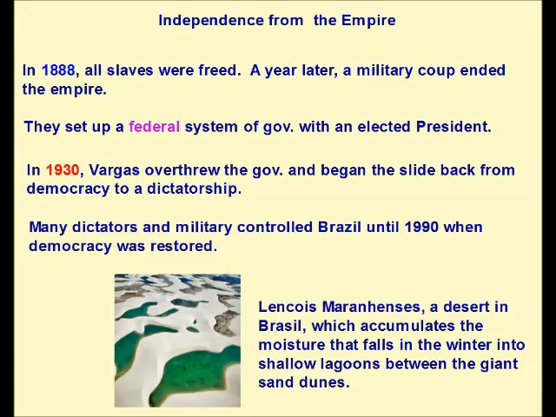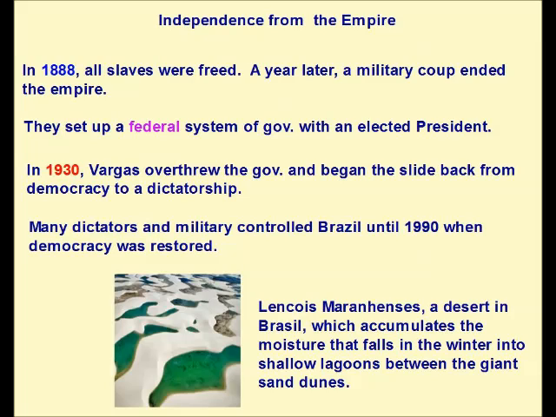They set up a federal system of government with an elected president. In 1930, Vargas overthrew the government and began the slide back from democracy to a dictatorship. Many dictators and military controlled Brazil until 1990, when democracy was restored.